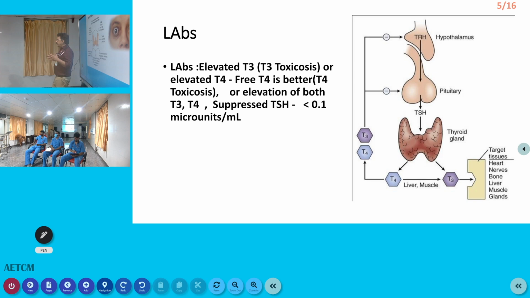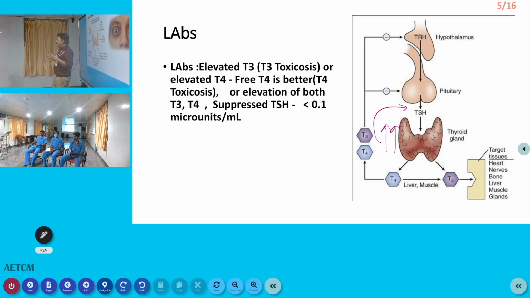Now, what are the important lab investigations in hyperthyroidism? When the thyroid gland is overactive, T3 and T4 will be elevated. What happens to the TSH? TSH will be reduced. That is called negative feedback. If the thyroid gland is increasing its production, that gives negative feedback to TSH production, and TSH comes down.